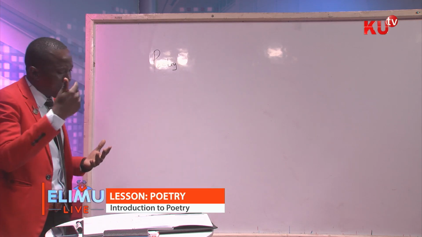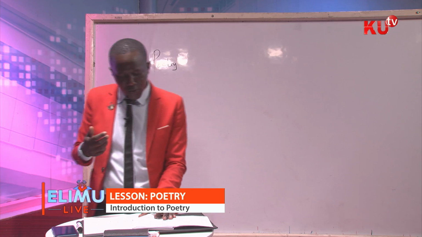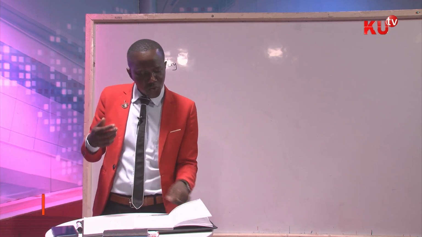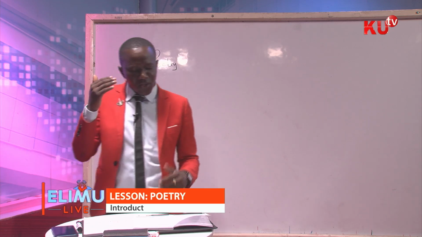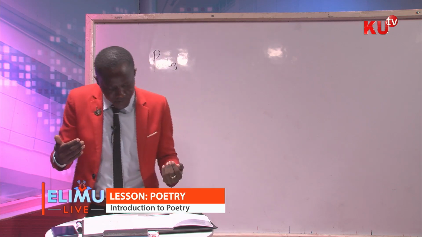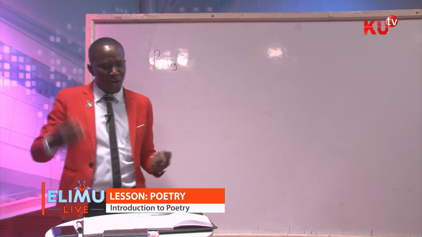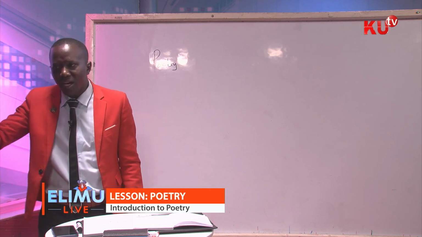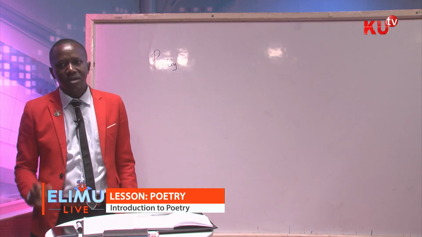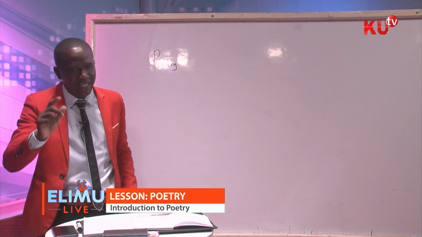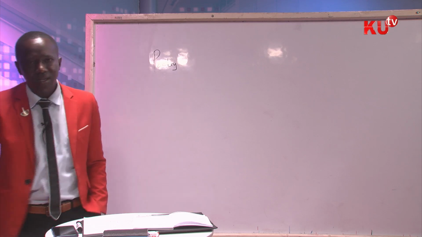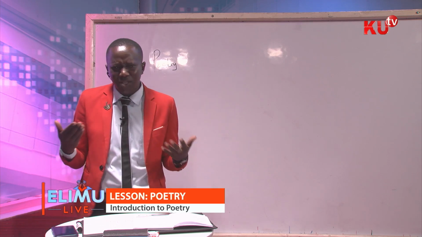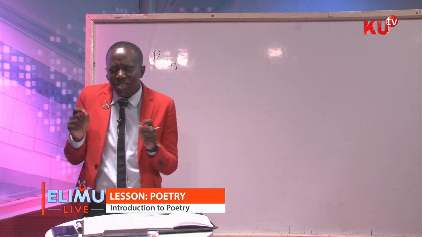So what about paradox? You need to know that paradox is not the same as oxymoron. If I can give an example of a paradox in a sentence, if somebody says, this is the beginning of an end, I want you to listen to that sentence clearly. This is the beginning of an end. You might get confused to know what that person means. This is the beginning of an end.